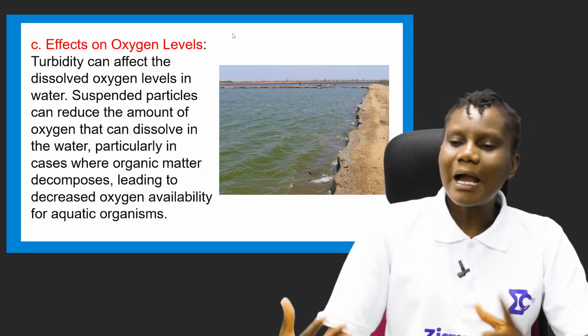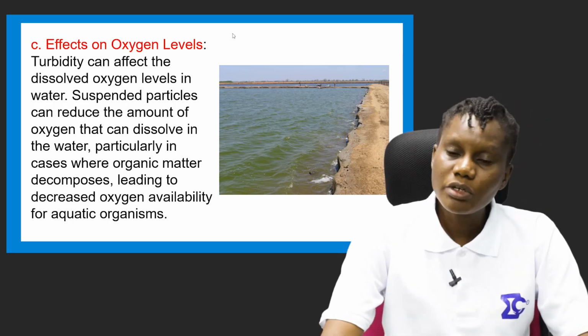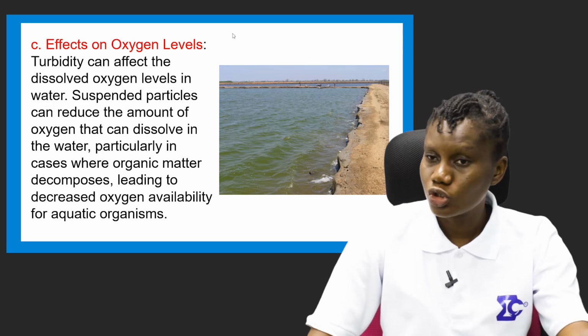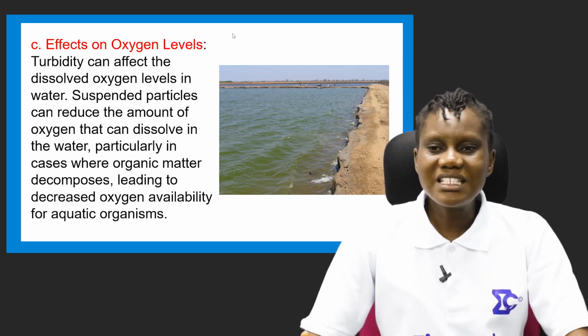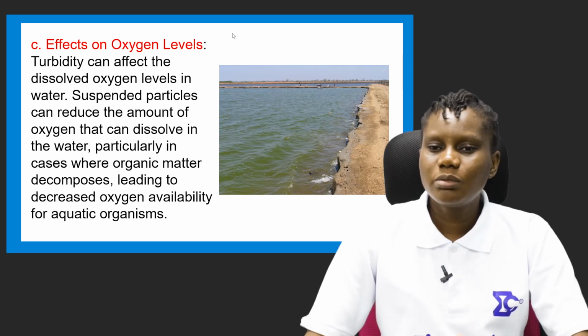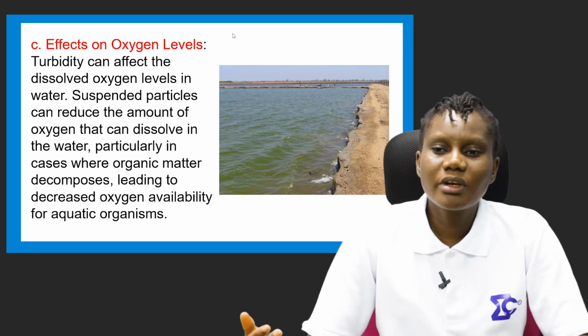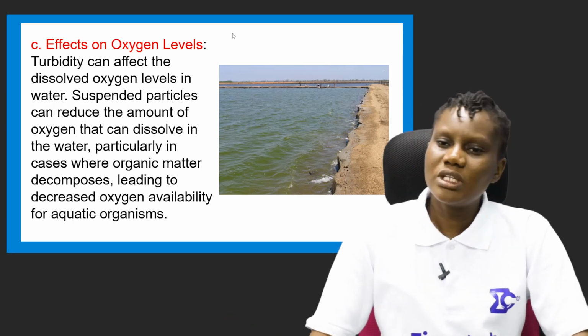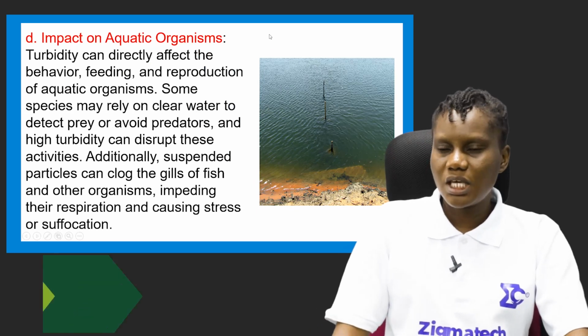And you know that it is not only plants that live inside the water, whether it's the marine body or the freshwater body. So once there's a decrease in oxygen availability, some aquatic animals are going to die because oxygen will not be readily available for them again. That will lead to the death of those organisms that stay in the water.